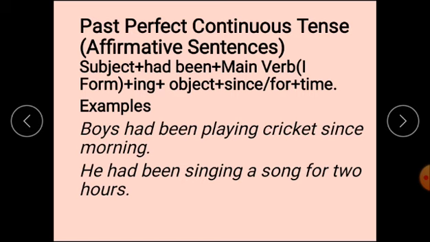Past perfect continuous tense affirmative sentences. Structure: first of all, subject will be there, then had been, main verb first form, ing, object, after that since or for, time, and after that examples. Boys had been playing cricket since morning. Here is one thing that will be easy for you all: if the subject is singular, then also had been, if plural, then also had been will be there.